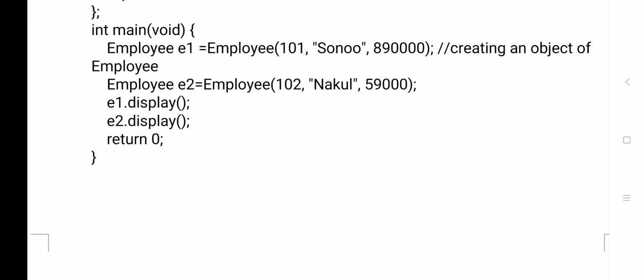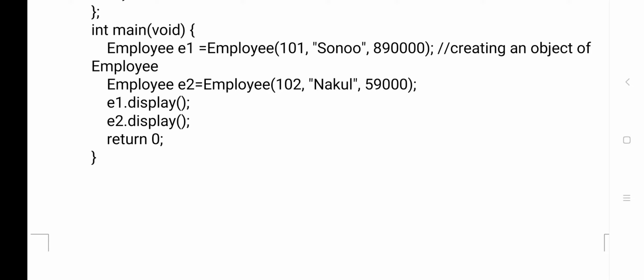Now you see the next line, employee E2 equals to again employee 102, Nakul, comma 59,000 I have given. It is the same constructor, but now I am calling it a second time. When you call the constructor a second time with different values, again it will be executed. First time I gave 101, Sonu, 8 lakhs 90; second time, same constructor, I am changing the values: 102, Nakul, 59,000.